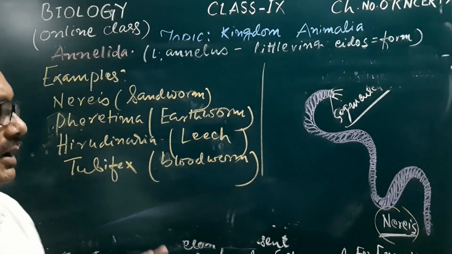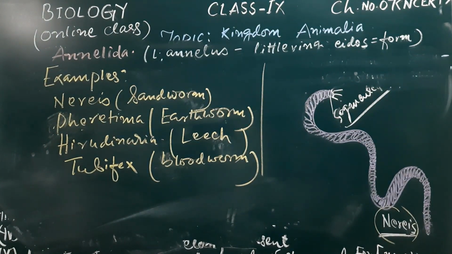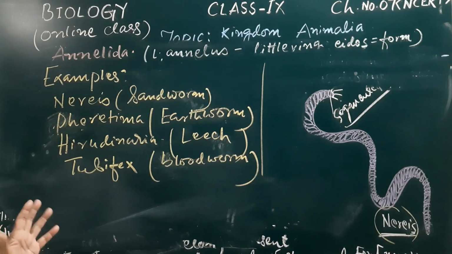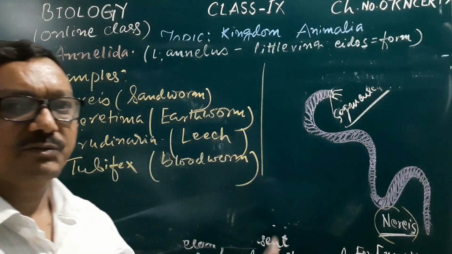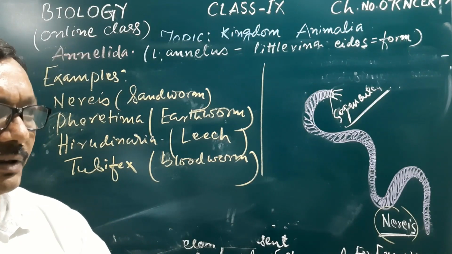In this way, I think we have already completed 5 phyla under the kingdom Animalia, and in the next class we will characterize the other phyla which are included in our syllabus.